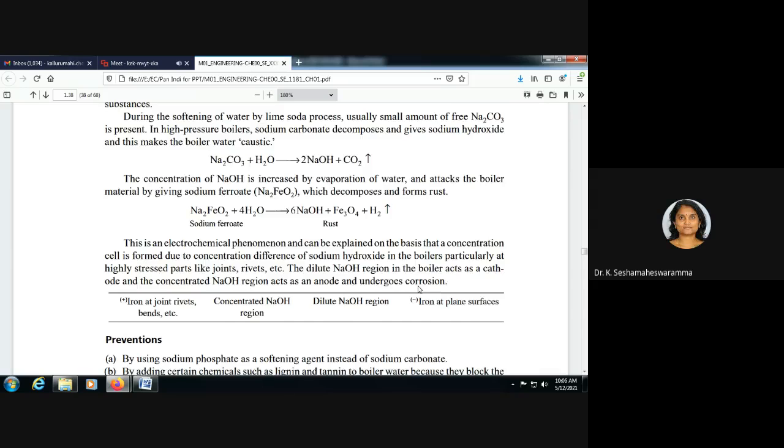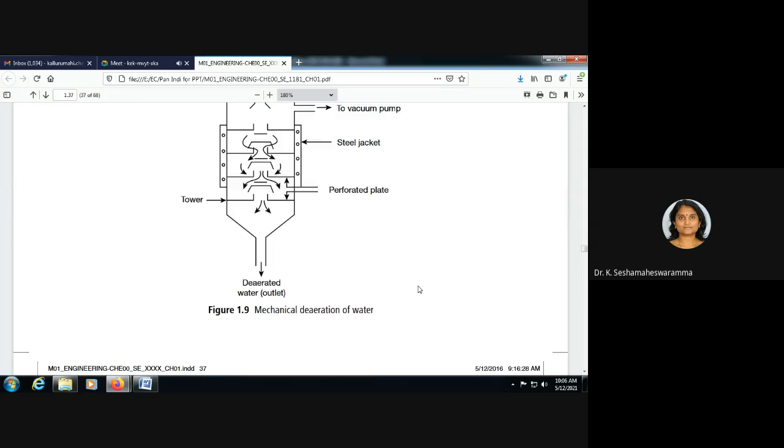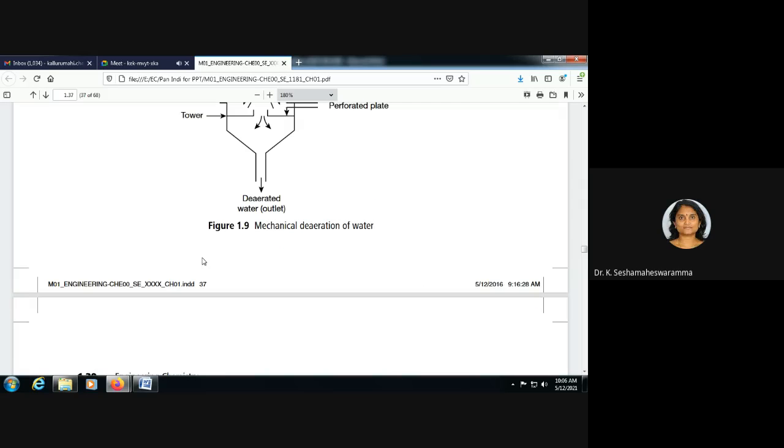So in boiler troubles, we discussed scale, sludge formation, priming, carryover, foaming, boiler corrosion, and caustic embrittlement.